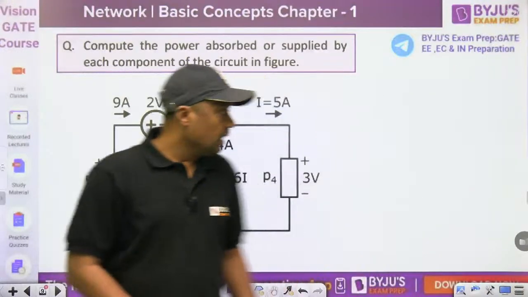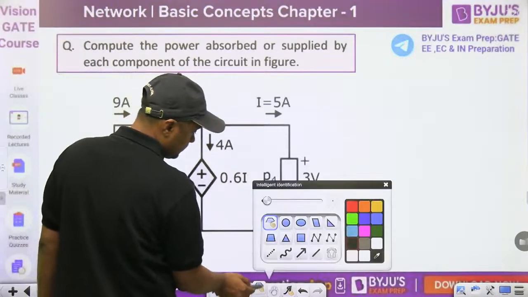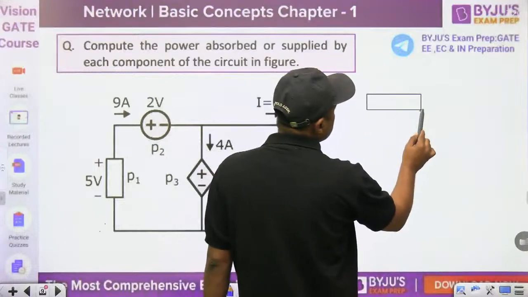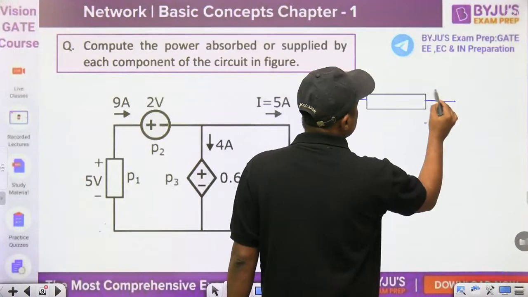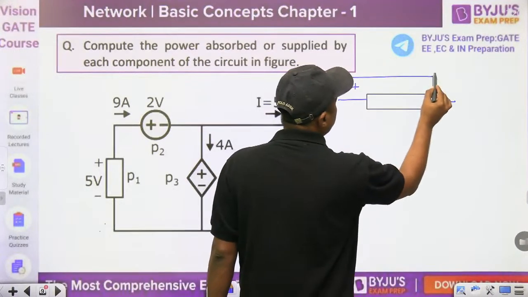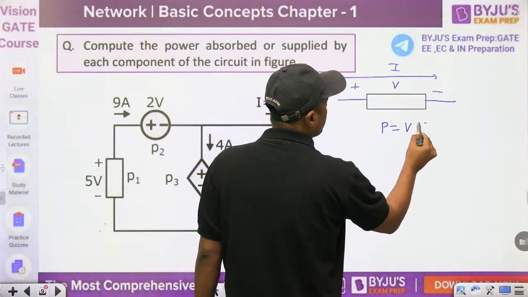Now, remember, if this is any element, this is plus, this is minus. If the current enters through the plus and leaves the minus, then the power is positive.